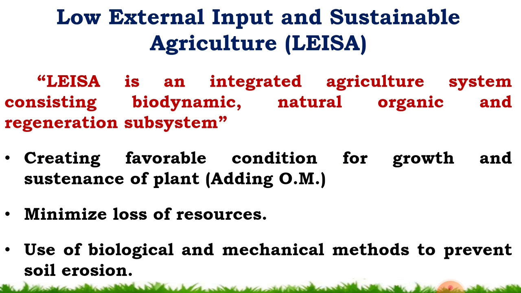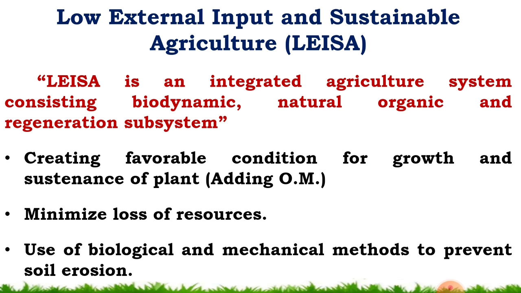Then another term, that is LEISA, which means low external input and sustainable agriculture. In low external input agriculture you have to use a minimum of external inputs and a maximum of natural resources, that is called LEI. And LEISA is an integrated agricultural system consisting of biodynamic, natural, organic and regeneration subsystems. That is called low external input sustainable agriculture.